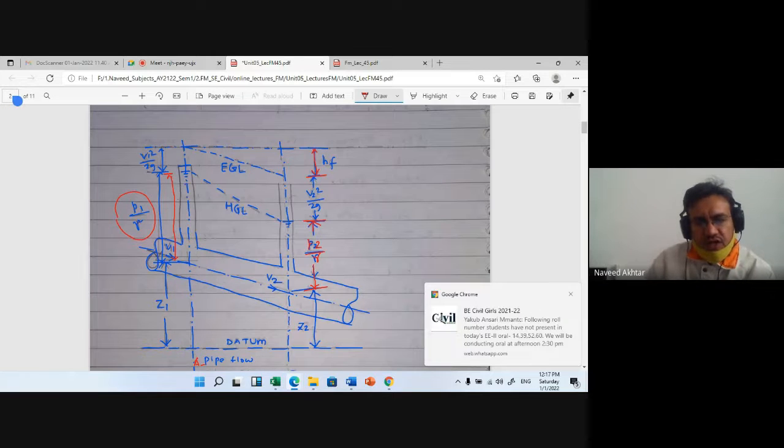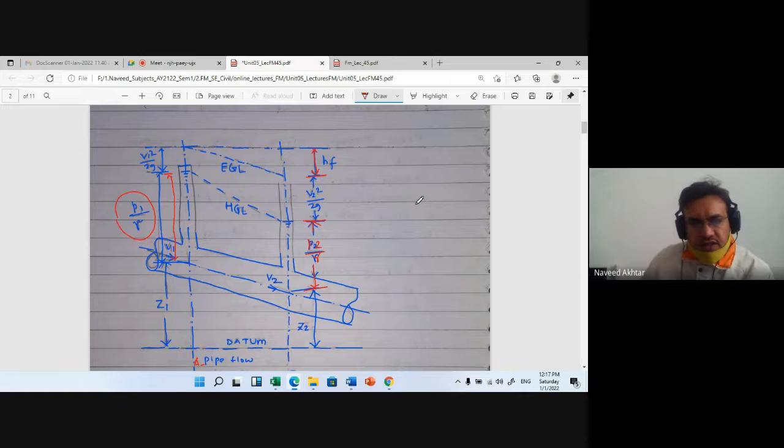Okay, and then the energy line is the kinetic energy with velocity v1 squared upon 2g from the hydraulic grade line, and here v2 squared upon 2g, because if the pipe has a different velocity, then this will be the energy gradient line.